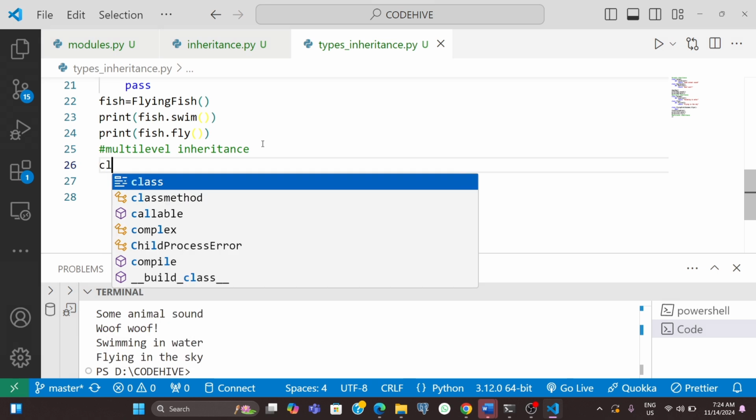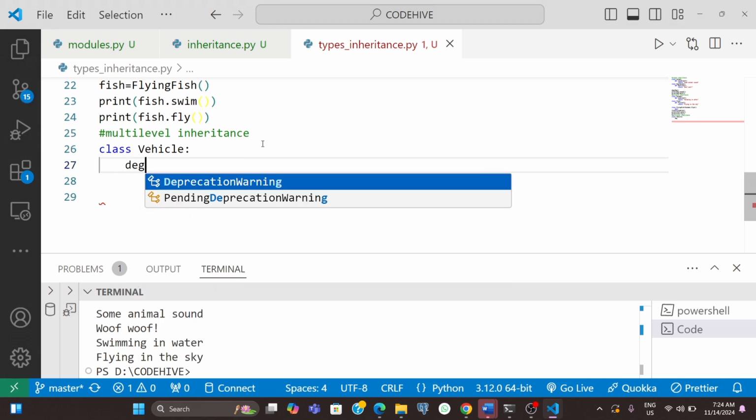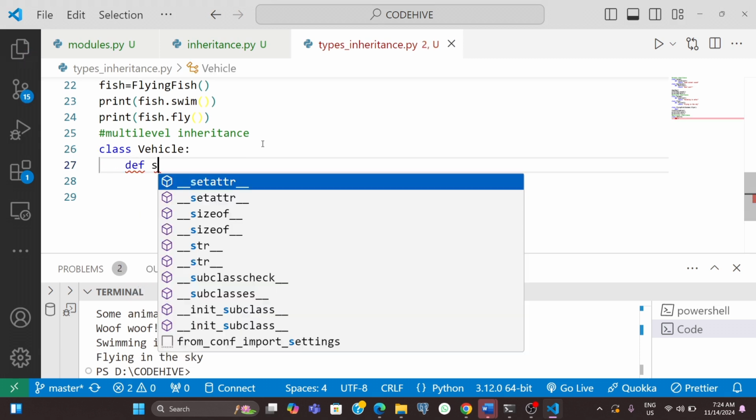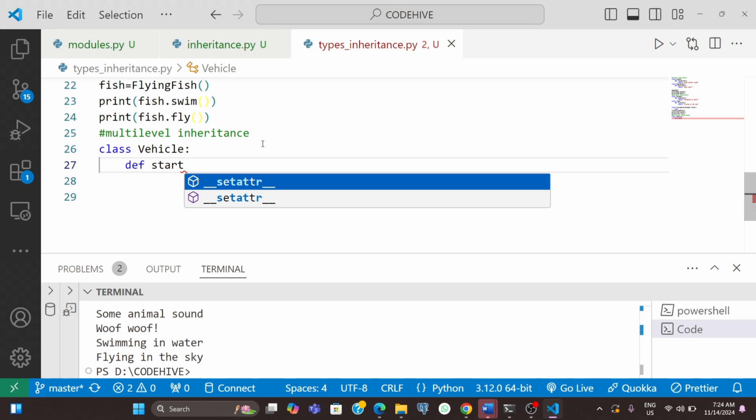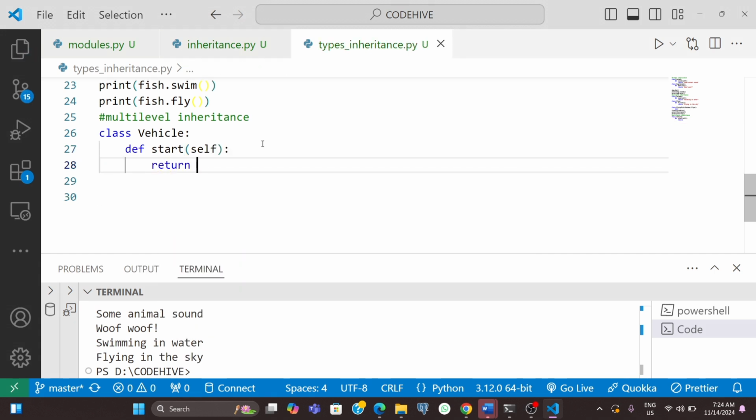So here we have a grandparent class, something like vehicle, and inside that I have a function like start. Here I am returning some message like vehicle started. Okay, so this is our grandparent class in the multi-level inheritance.